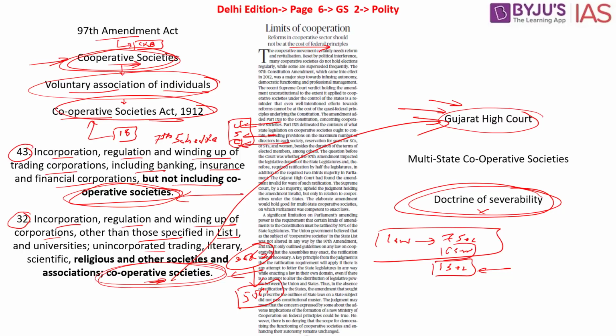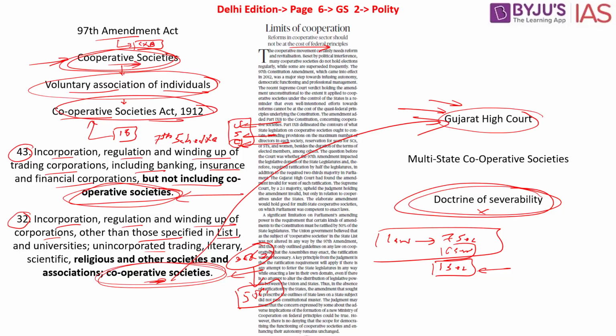So the doctrine of severability basically means that the entire law is not wrong, but there are a few sections which are impinging upon the rights of the state governments, or it can be about the individuals, or it can be about the organizations. Just remove this particular section from that particular law. So in this particular case, we have certain sections which are only impinging on the rights of the state governments, so only delete them, but the entire law need not be deleted, said the Supreme Court of India.